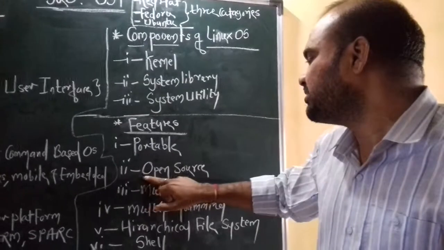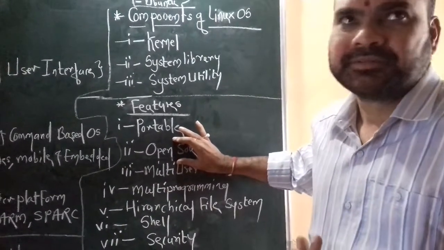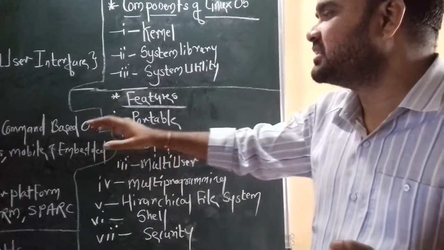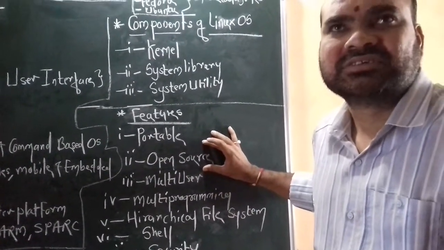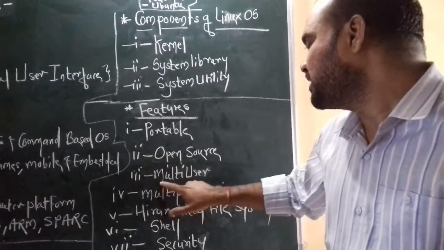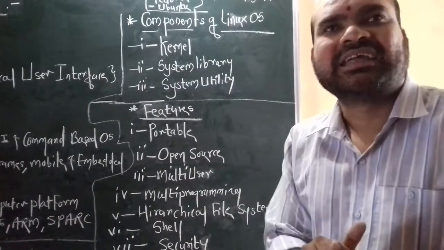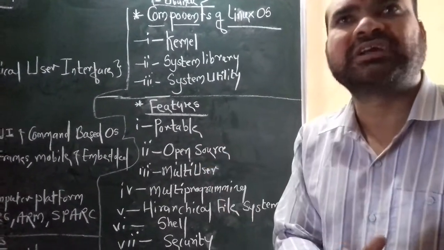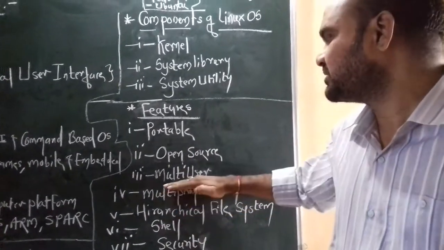We can easily handle and access that particular OS. Then the second one is open source. I have already explained open source. These particular OS are easily familiar, easily accessible, and rarely affected by viruses. So that's why this is an open source OS. Now the next one is multi-user. Multi-user means that a number of users can access the particular OS at the same time, simultaneously. That kind of thing is a multi-user operating system.